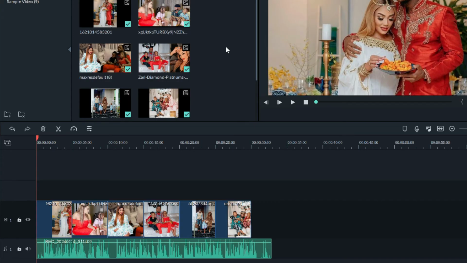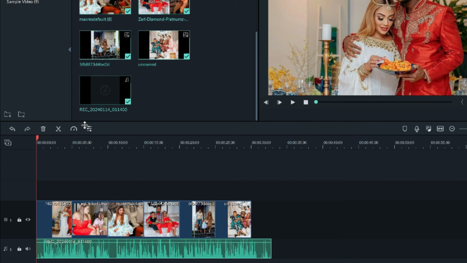And this is how I edit my videos. I go online and I take all these pictures. As you can see, all these pictures I have downloaded online, but you can also see down here there is my audio. This is my voiceover, and I must put a voiceover on each video that I post on YouTube. As you can see right now, this is my voiceover, and these are all the pictures that I downloaded. Then I edit these pictures and upload them on YouTube.